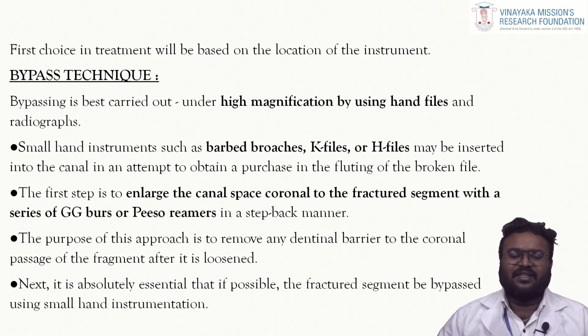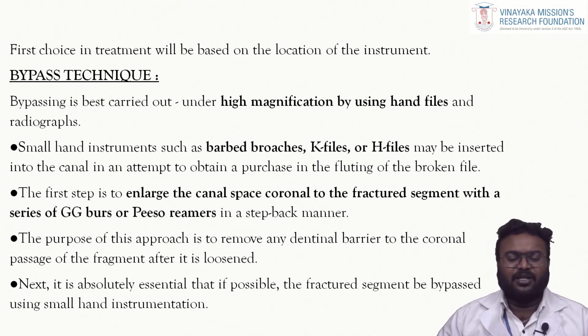The first bypass technique is carried out by small hand instruments such as barbed broaches, K files or H files that may be inserted inside the canal in an attempt to obtain purchase in the fluting of the broken file. The first step is to create the canal space coronal to the fractured segment with a series of Gates Glidden burrs or the piezo reamers in a step back manner. The purpose of this approach is to remove any dentinal barrier to the coronal passage of the fragment after it is loosened. So, a series of Gates Glidden or piezo reamers should be used in a sequential manner.